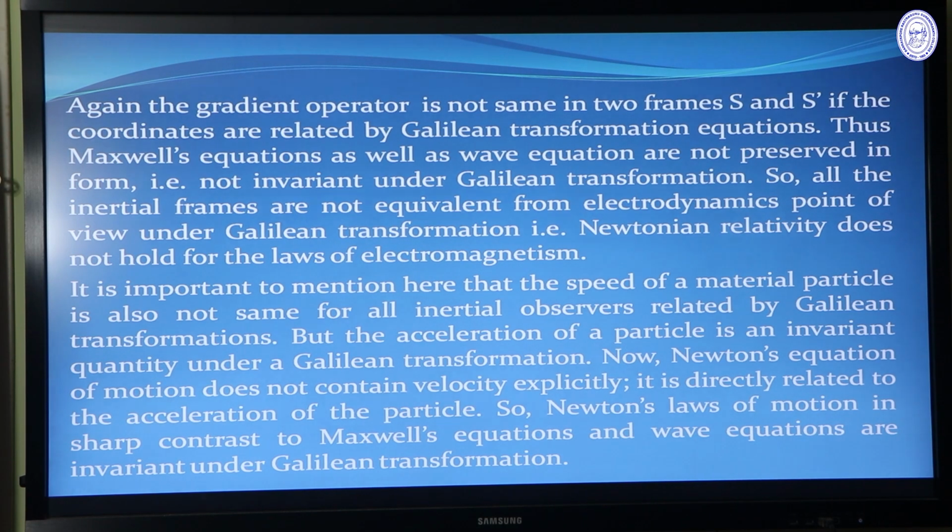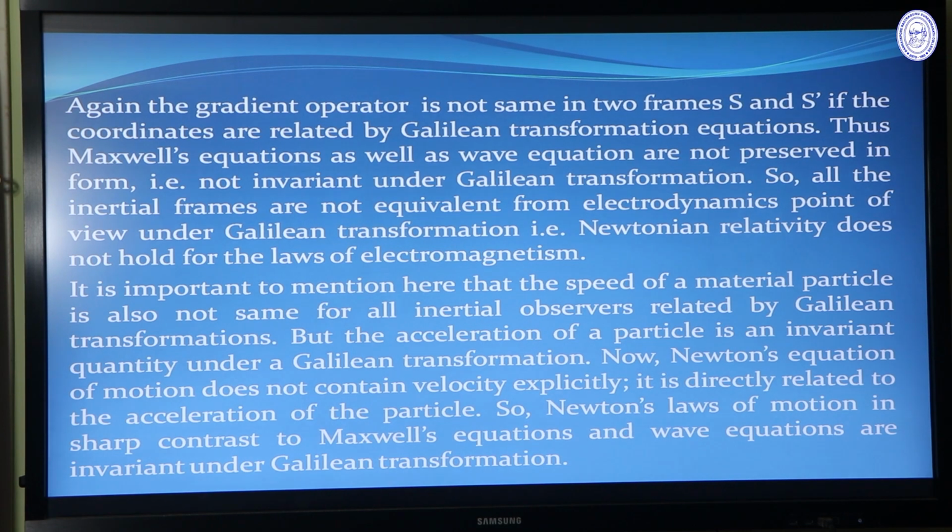there is the gradient operator, and the gradient operator includes the coordinates x, y and z, and they are related by the Galilean transformation. Due to these two reasons, Maxwell's equation and the wave equation are not preserved in form, they are not invariant under Galilean transformation. So all the inertial frames are not equivalent from the electrodynamics point of view under Galilean transformation. That is, Newtonian relativity does not hold for the laws of electromagnetism.